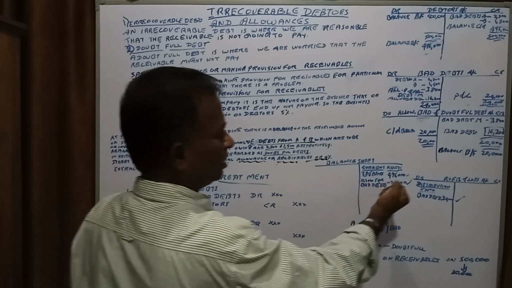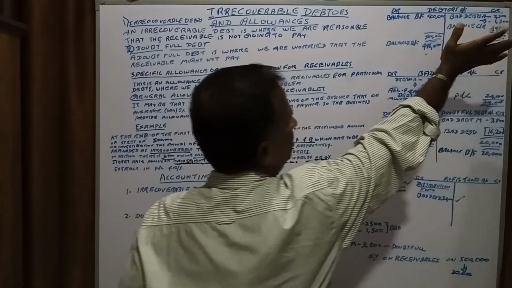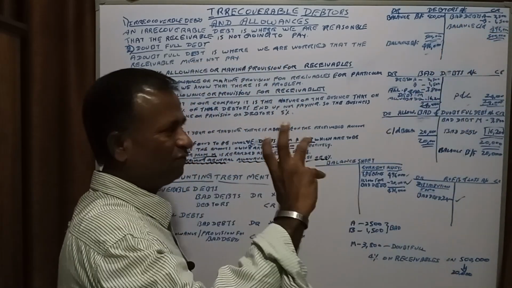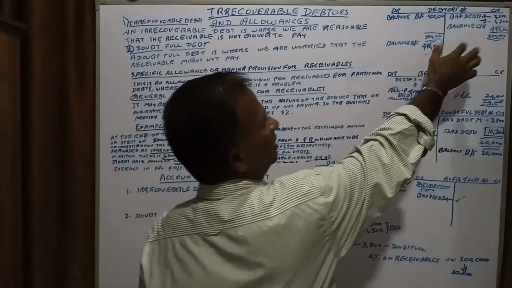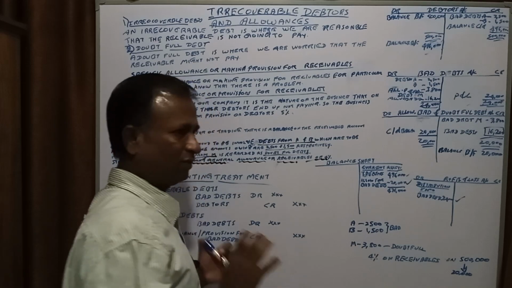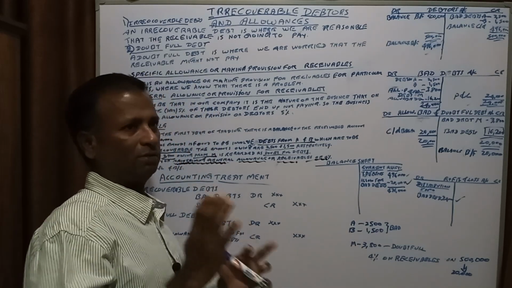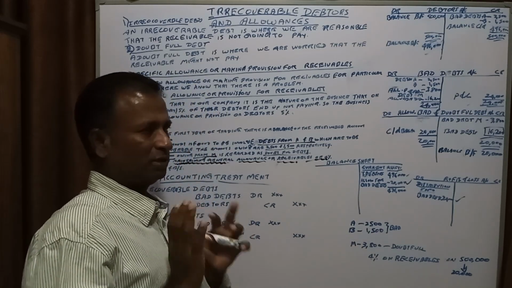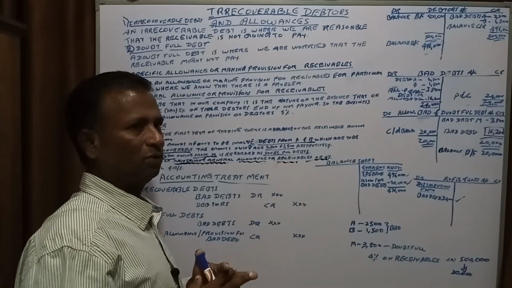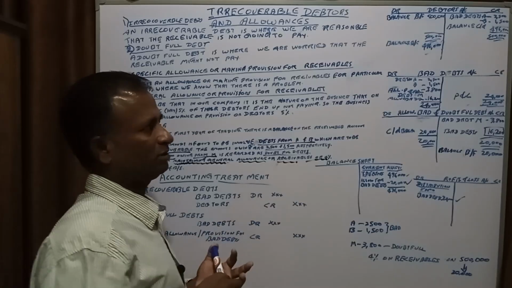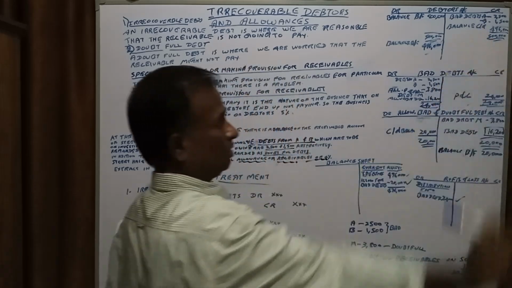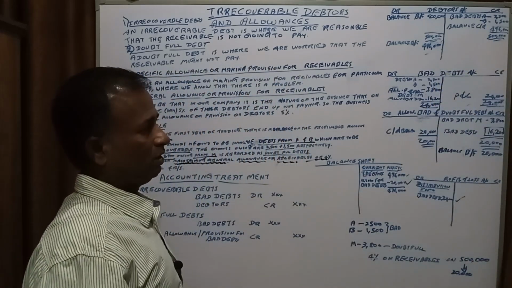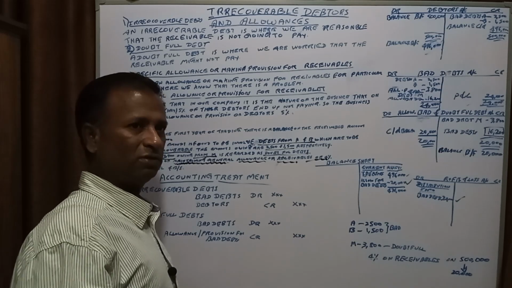That's why we didn't straight away debit it to debtors. Only if it is confirmed that the person is not going to pay, or we are not going to receive from that person, only then do we credit it to the debtors. Okay, have you understood?